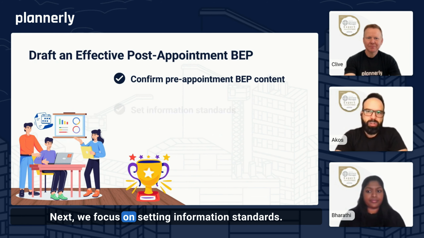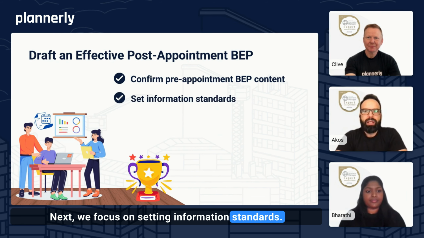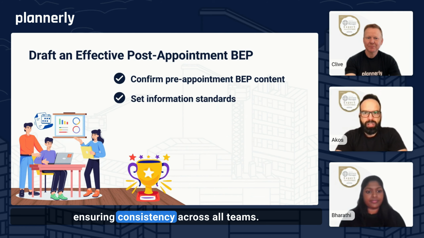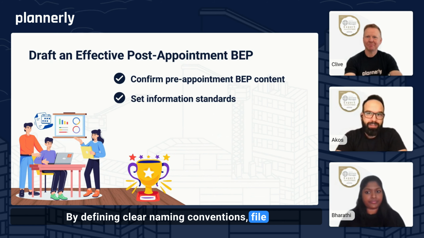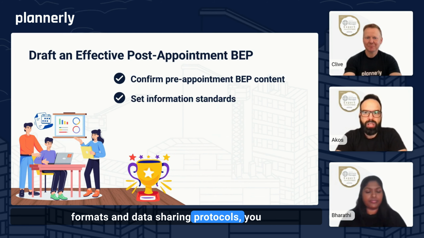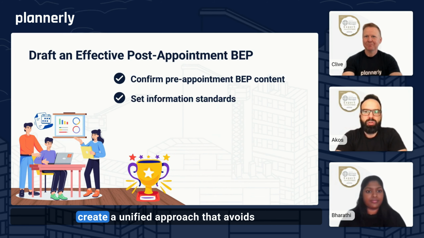Next, we focus on setting information standards. This step is critical for ensuring consistency across all teams. By defining clear naming conventions, file formats, and data sharing protocols, you create a unified approach that avoids confusion and keeps everything running smoothly. On top of that, security protocols for handling and storing data in the common data environment are outlined. These protocols ensure sensitive project data is protected while giving all stakeholders confidence in the system.